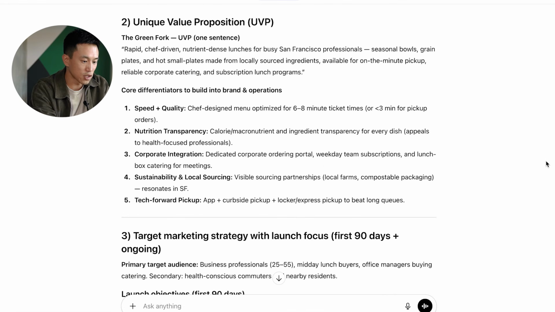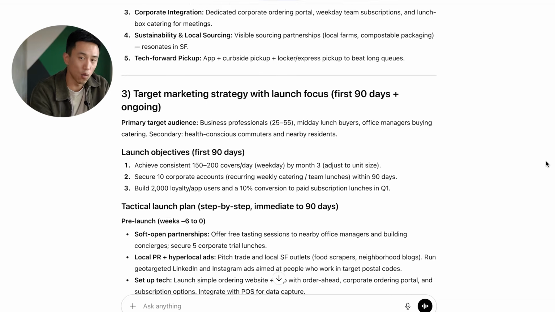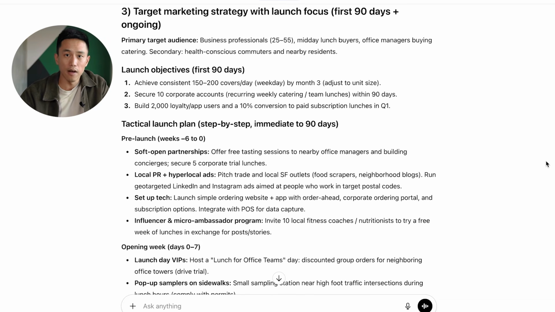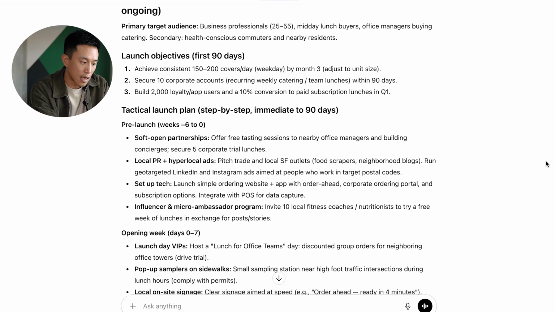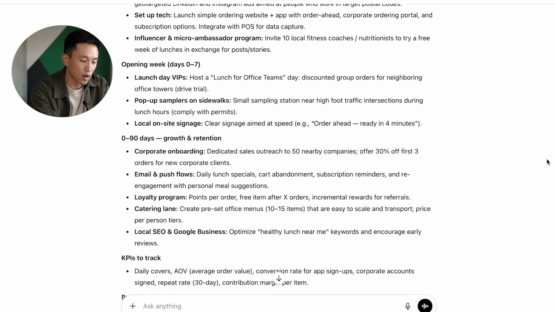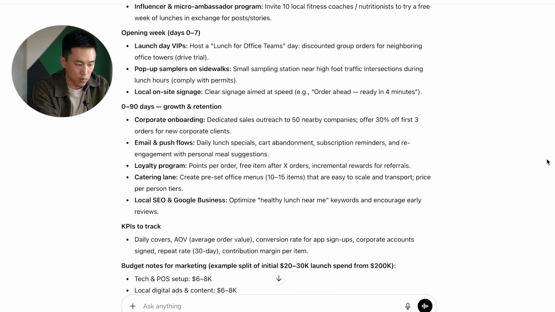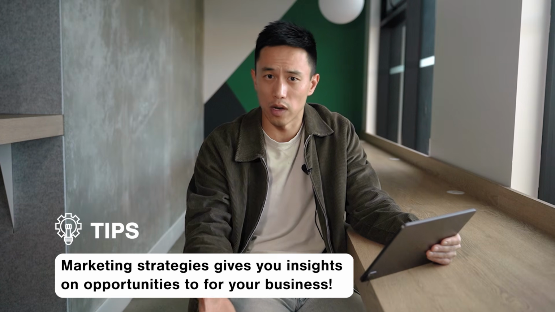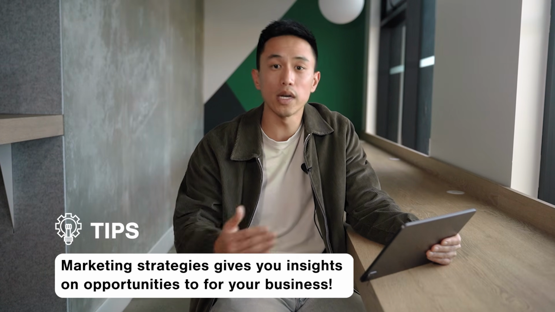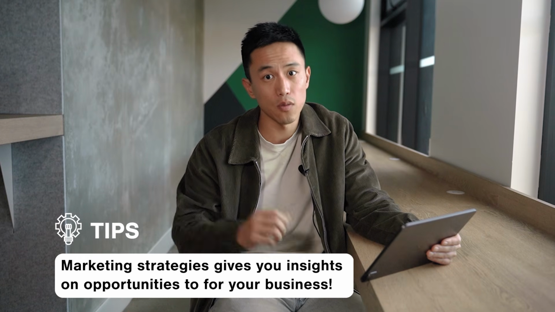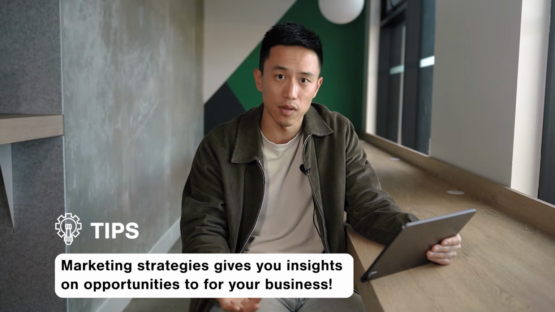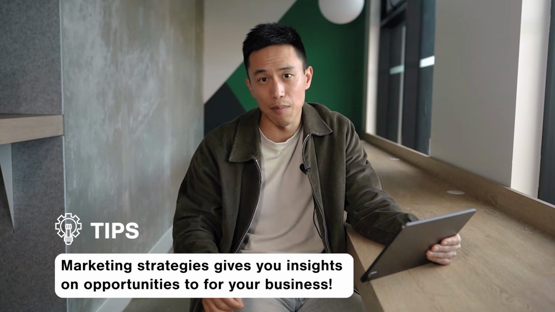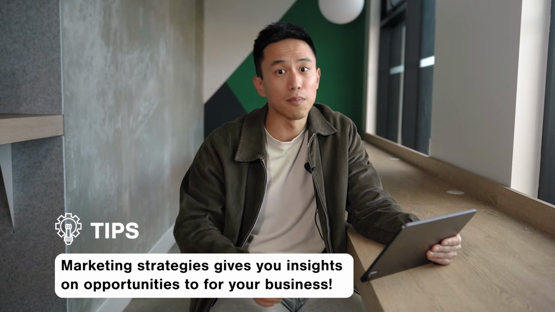And then we dive right into the marketing strategy from 90 days and ongoing. It's important for us to actually understand the timeline of how we're doing the marketing piece and how we're launching each of our content calendar and what goals we should be really aiming for within these timelines, whether it's SEO, loyalty program, email flows, all of this is already identified in this prompt for you. And the key thing here is that it's not here to overwhelm you, but it's here to show you what is possible and what you can take up within your capacity and within your bandwidth, within your comfort level. This is to show you some of the gaps that are happening and opportunities that you can jump into.